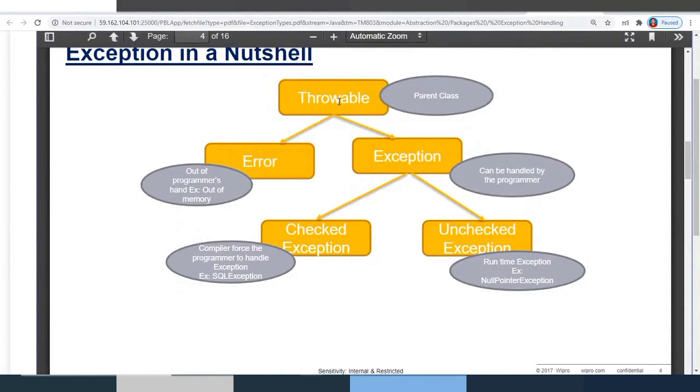Checked exceptions are those which must and should be handled during programming, else compilation errors occur. Unchecked exceptions are those which will not be checked during compile time, and if not handled, then when they occur during the execution, the JVM's default handler catches it, the print stack trace message is displayed, and the program gets terminated.